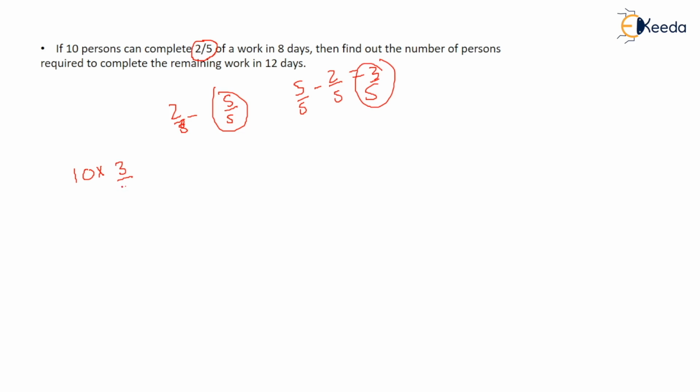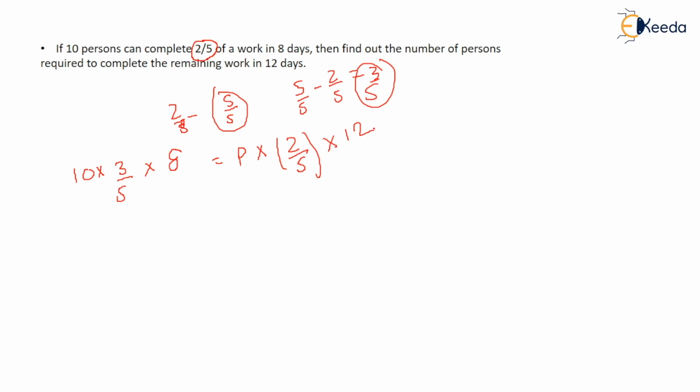This 3 by 5 work remaining has to be done in 12 days. They already completed 2/5 in 8 days. We have to find the number of people who will complete the remaining work in 12 days.